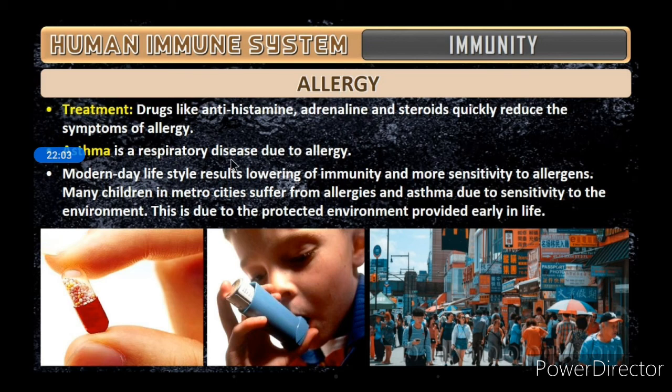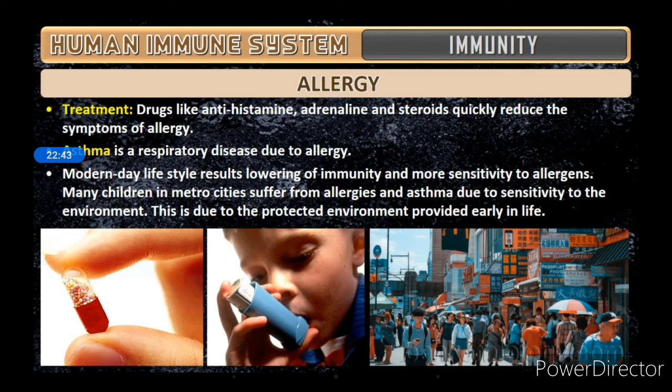Then asthma is a respiratory disease due to allergy. Modern lifestyle results in lowering of immunity and more sensitivity to allergens. Because of the lifestyle, and because people are not taking healthy, balanced food, all these can reduce the immunity in people's bodies. These new modern lifestyles act as a factor for lowering immunity.